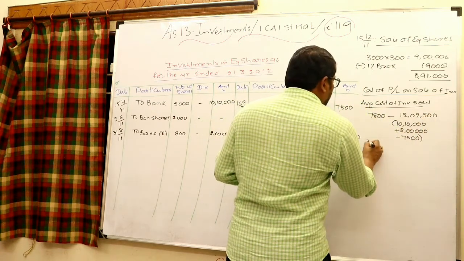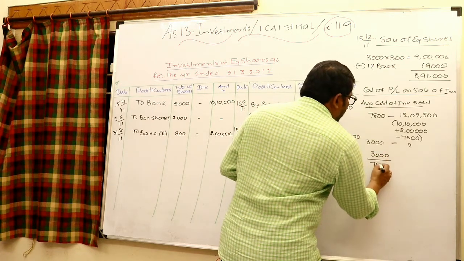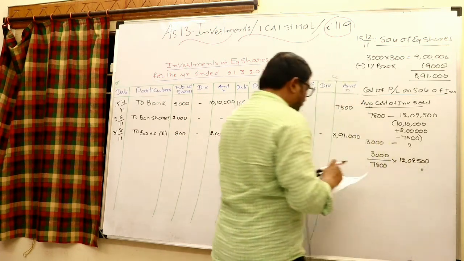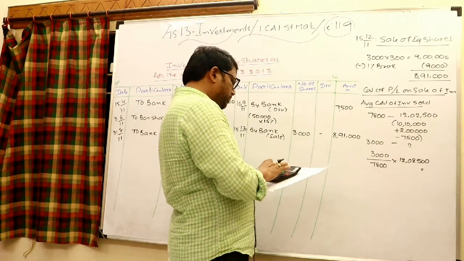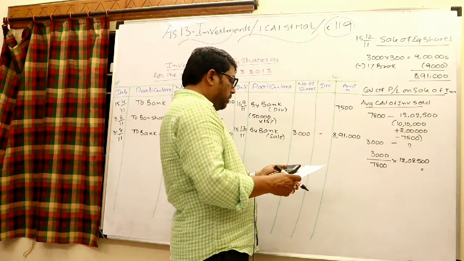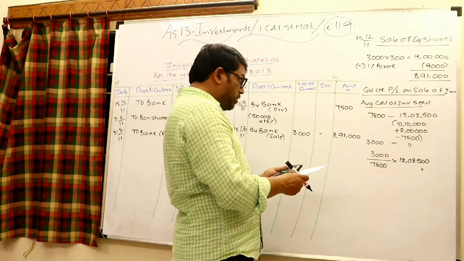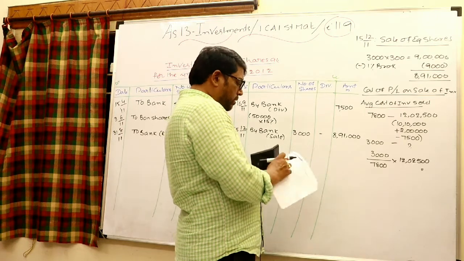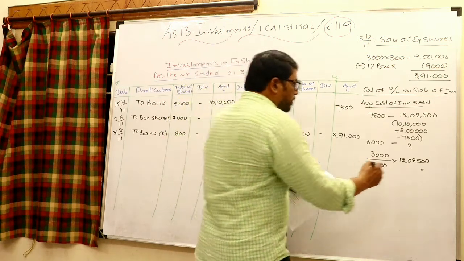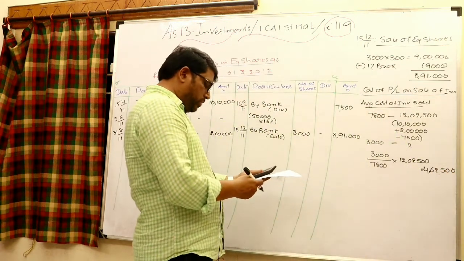Out of them we sold 3,000 investments. Therefore 3,000 divided by 7,800 into 12 lakhs 2,500. Check how much. The result is, look at that, the average cost of investments sold, we can say 4,62,500. 4,62,500 is the average cost of investments sold.